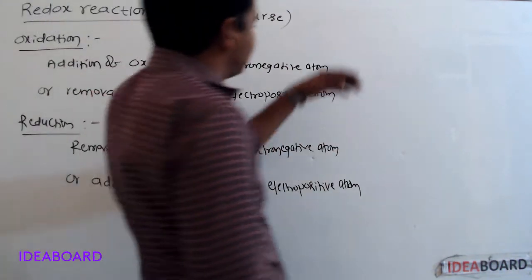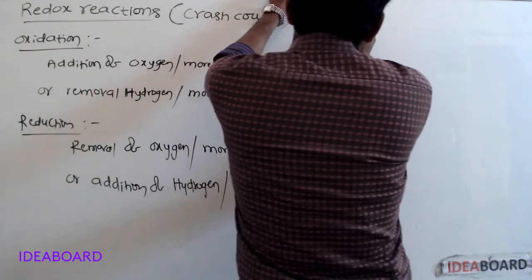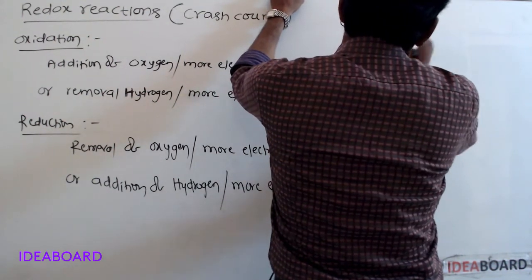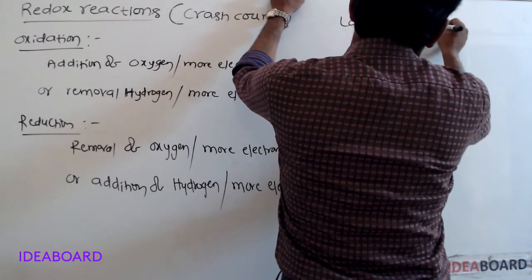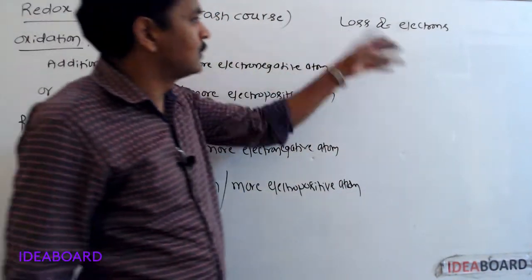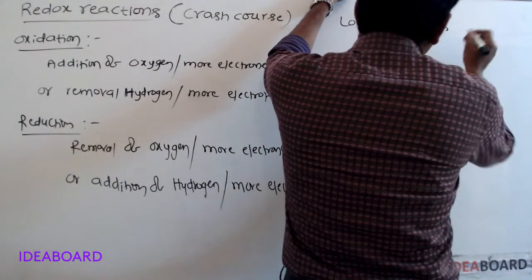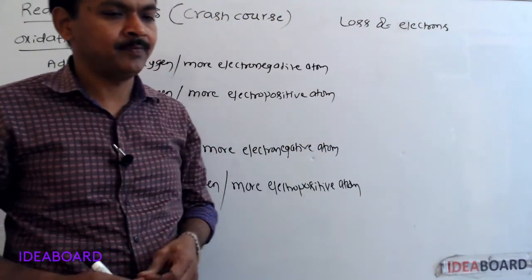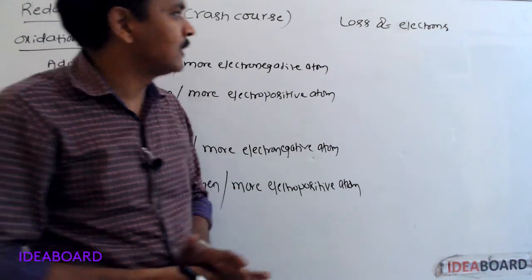According to the new concept, oxidation means loss of electrons. Loss of electrons is called oxidation. By loss of electrons, oxidation number increases.